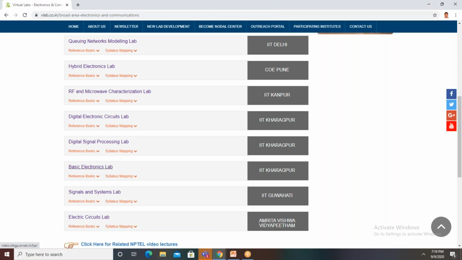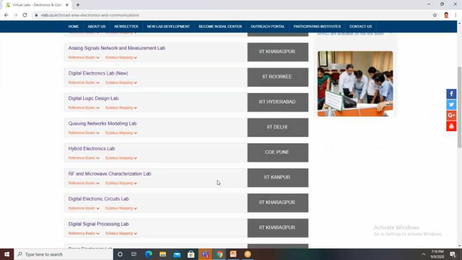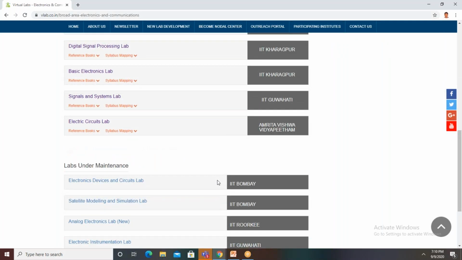In our LICA, we have different circuits and different experiments. We will see. Click on this basic electronics laboratory. In this laboratory, we have experiments on EDC, electronic devices and circuits, and even basic LICA experiments are available. This window is open, and it says welcome to the basic electronics virtual laboratory.